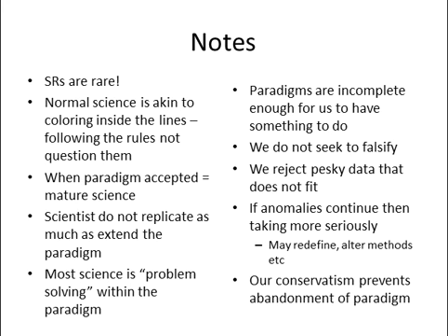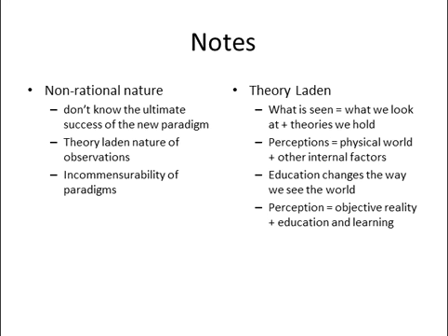So there are many reasons why these scientific revolutions take as long as they do. Now, going a little bit deeper here, one of the things that we'll see a little bit later that Lakatos in the upcoming chapter does not like about Kuhn is that the way Kuhn describes science, it makes things very non-rational. Okay, and for some that's problematic. The non-rational nature of science.